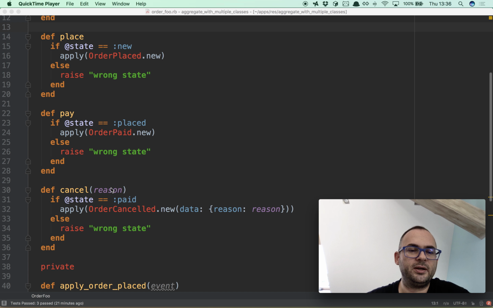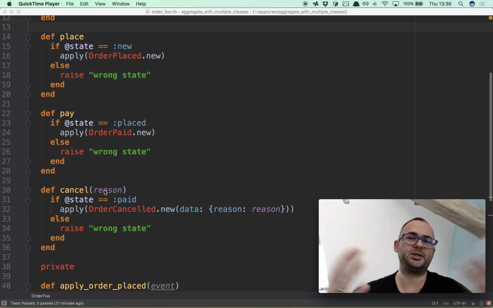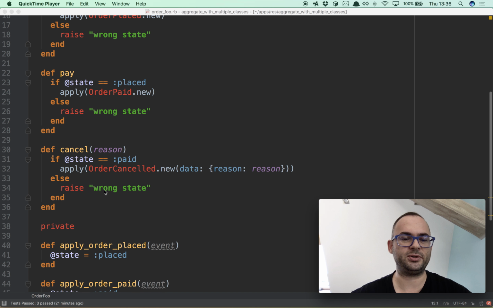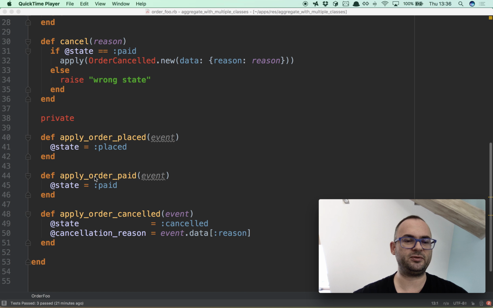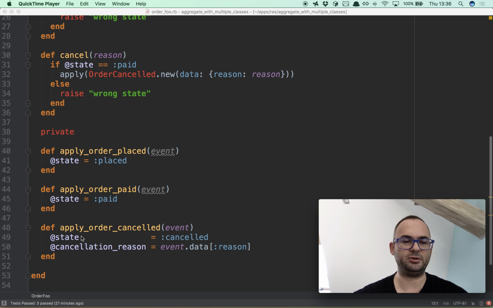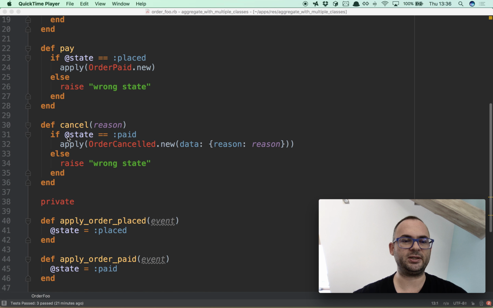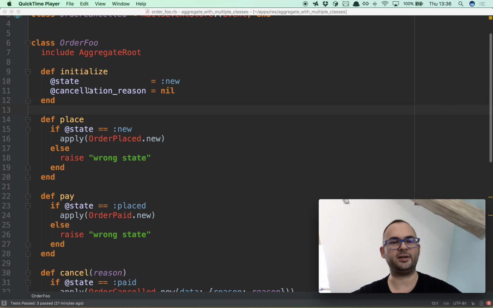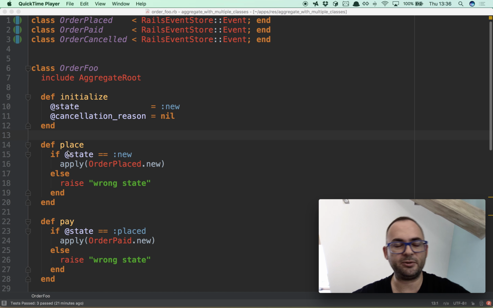And we also put a reason. This is just a string message to explain why it was cancelled, for manual state. And this is just some methods. If you use event sourcing and aggregates, usually you have this kind of setting the state in other methods, and here you only apply events. So I don't like those if statements. I think they don't belong here, and I feel this class is not really a good abstraction.